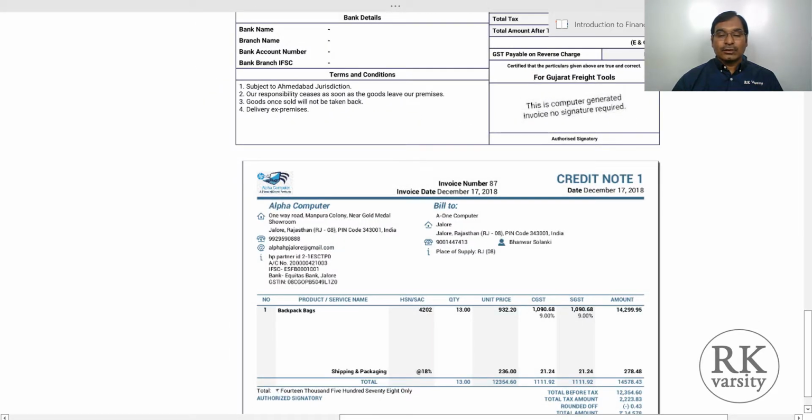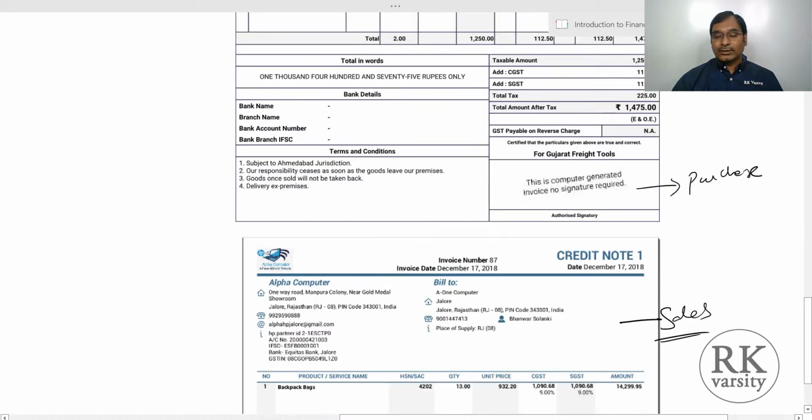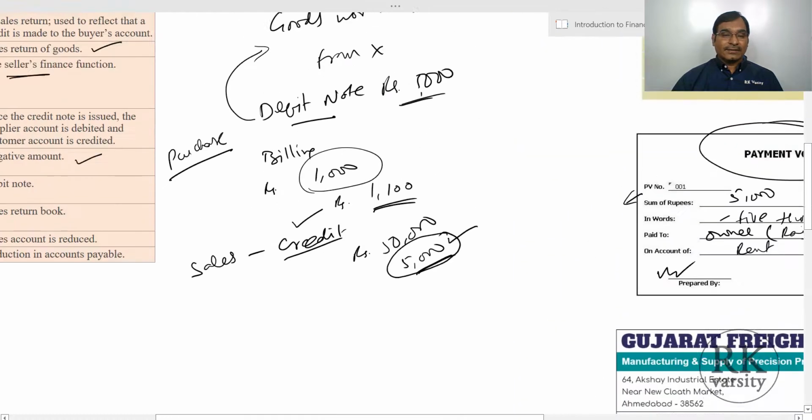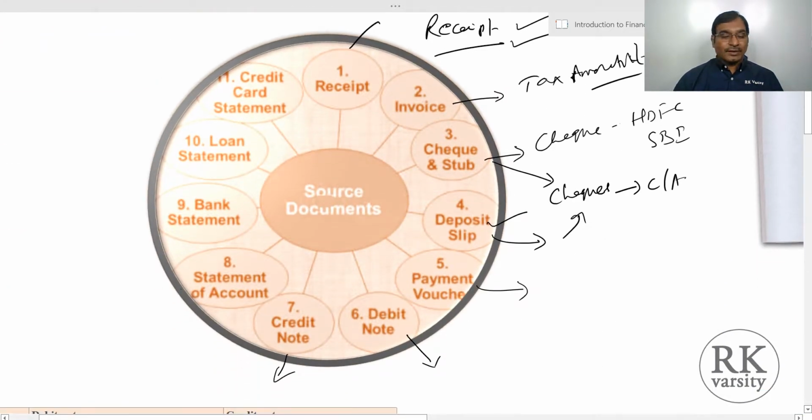A credit note is related to your sales transactions. A debit note is related to your purchase related transactions, whether it may be a discount, an excess amount, or a return of goods, all these things. So the clear idea is that a debit note is related to your purchase related activities or transactions, whereas a credit note is related to your sales related activities or transactions. Then you have a statement of account.